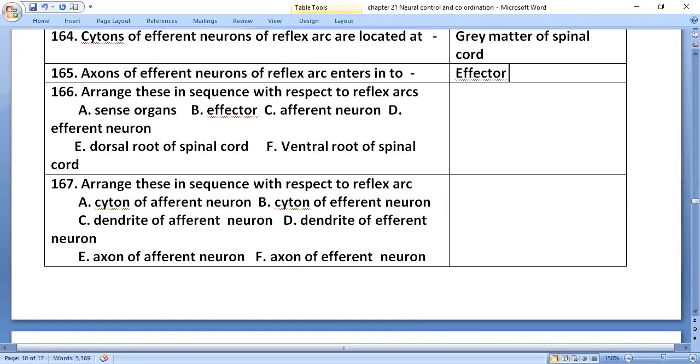Arrange these in sequence with respect to the reflex arc. A. Sense organ. B. Effector. C. Afferent neuron. D. Efferent neuron. E. Dorsal root of spinal cord. F. Ventral root of spinal cord.